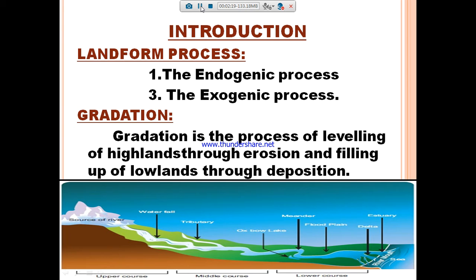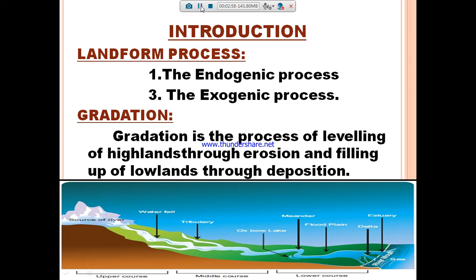Just for an example, the wind is blowing. While the wind is blowing, it takes away waste material from one place and deposits it, throwing it to another place. So here it takes from one place and replaces it in another place. That is gradation. Not only through the wind, gradation is the process of leveling of highland through erosion and filling up of lowland through deposition.